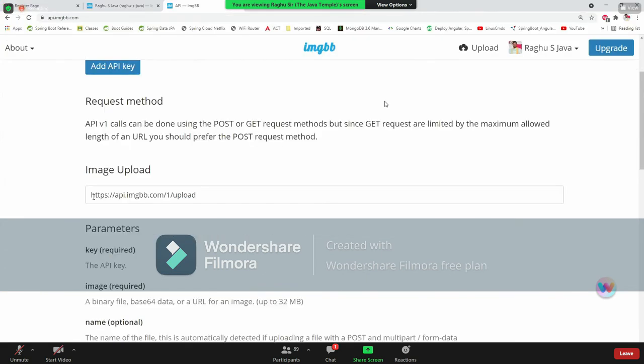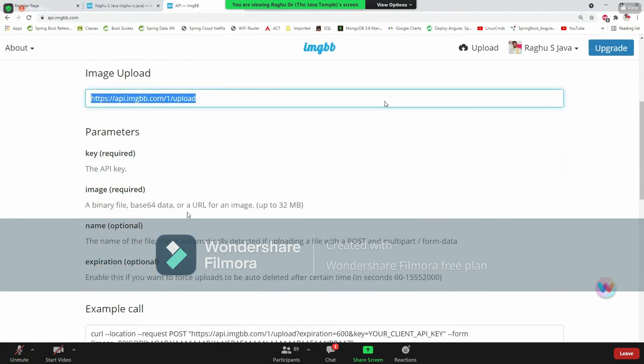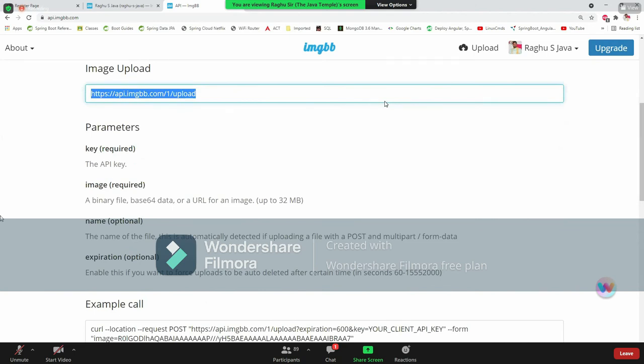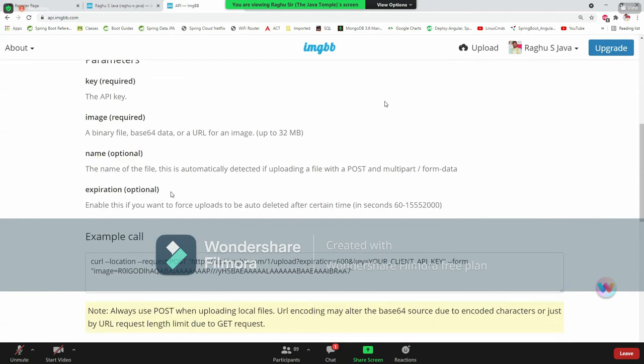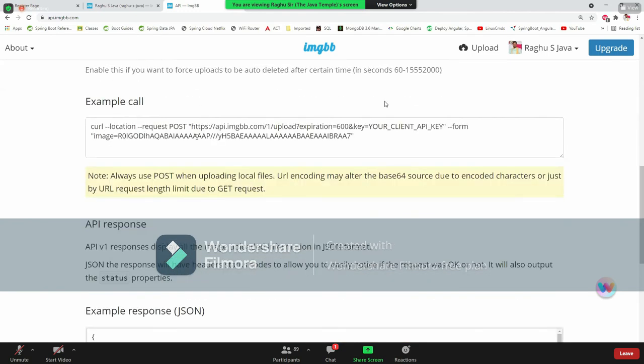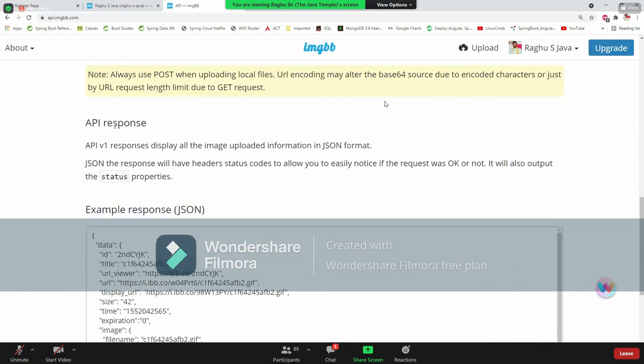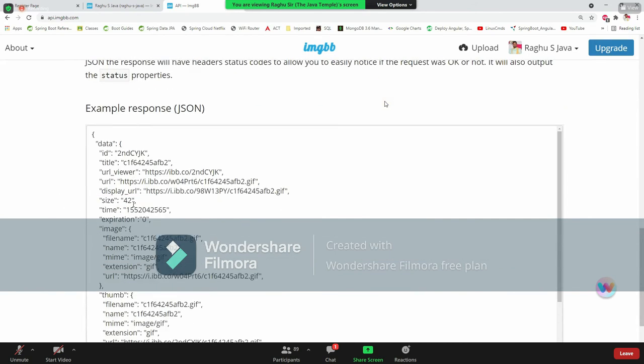This is the URL to be uploaded. You have to make a request from a JavaScript consumer, and you have to pass the key and the image object, base64 encoded, name optional. There is also an optional expiration. You make a curl call like this, a sample call, and you will get an API response like the v1 response here, with the data.url of the image. This URL you can display or store. Generally, this image location we store inside our database.